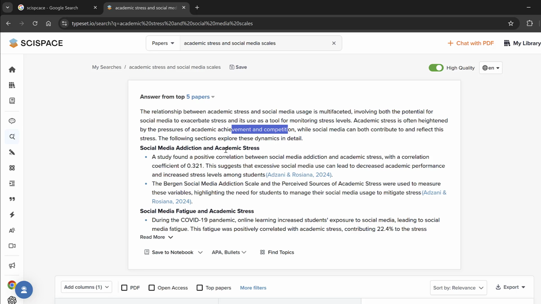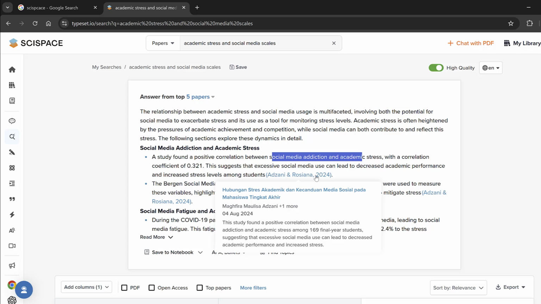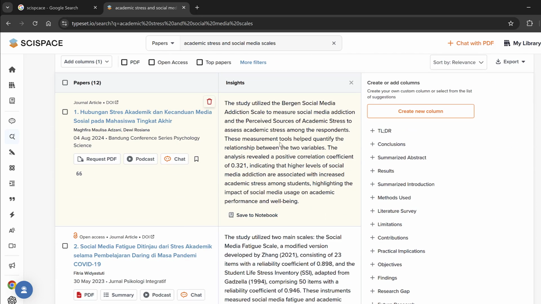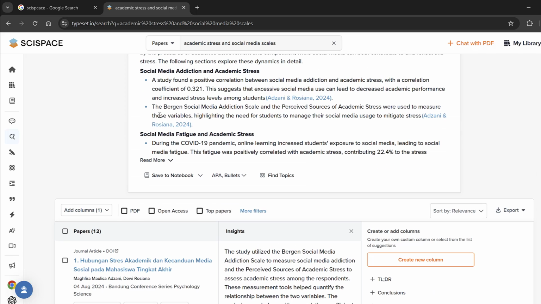So here we have social media addiction and academic stress. A study found a positive correlation between social media addiction and academic stress with a correlation coefficient of 32.1%. This suggests that excessive social media use can lead to decreased academic performance and increased stress levels among students. And this paper is just from 2024, and it is a real paper, and it is here. You see it. This is what is good about it. The Bergen Social Media Addiction Scale and perceived sources of academic stress were used to measure these variables, highlighting the need for students to manage their social media usage to mitigate stress.